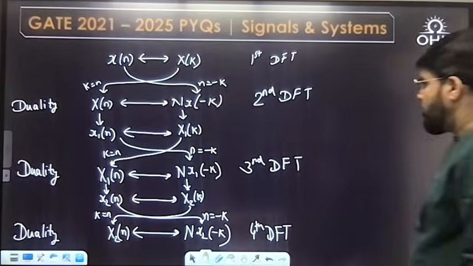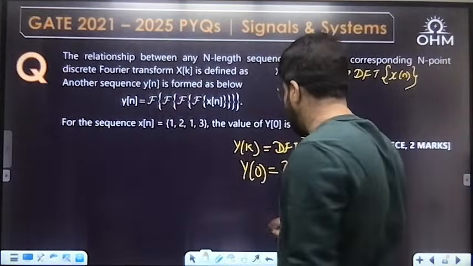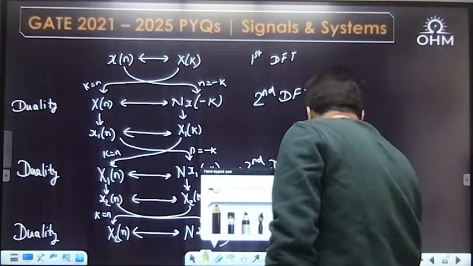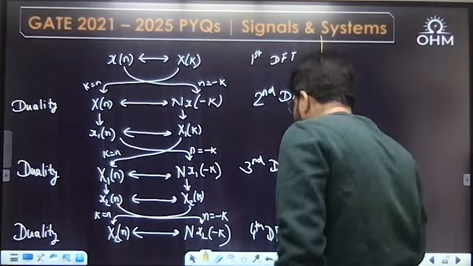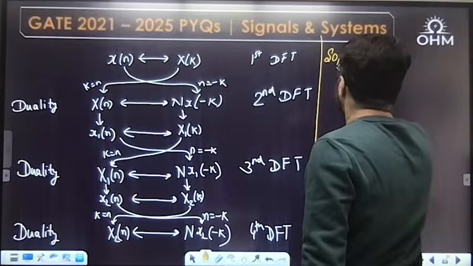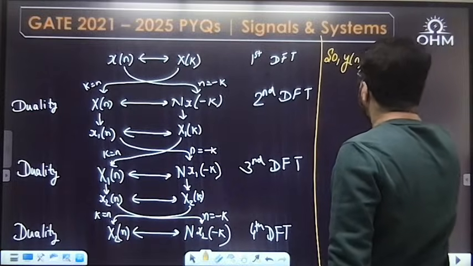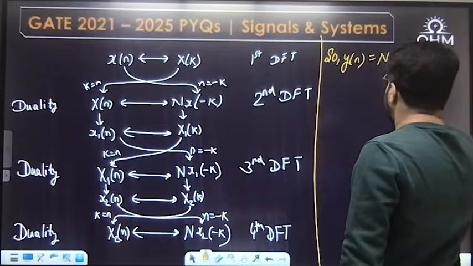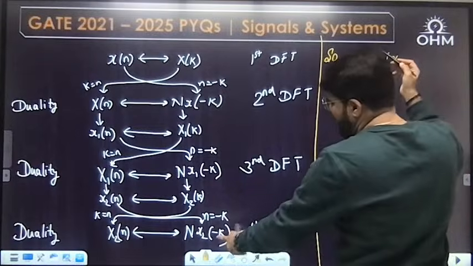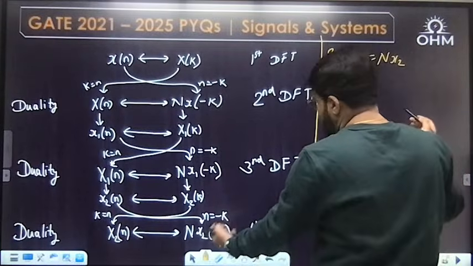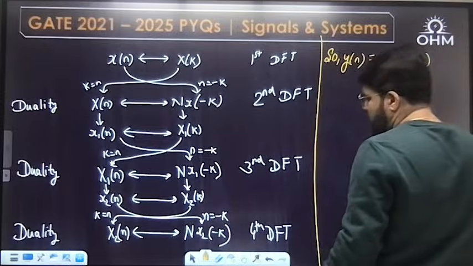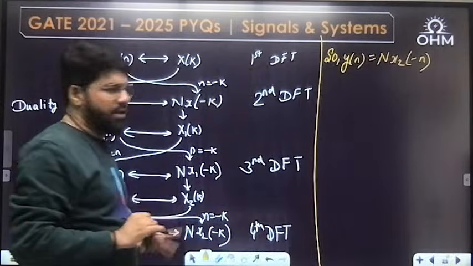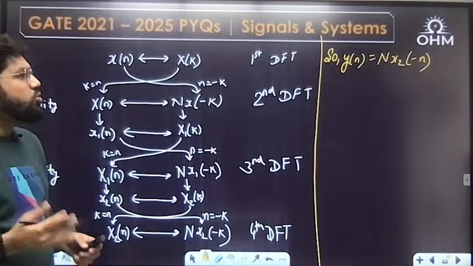Now this fourth DFT result, they are calling it y[n]. So what is y[n]? It is capital N x2. They have called it a function of time. No problem, I'll call it a function of time only. Let's call it N x2[-n].